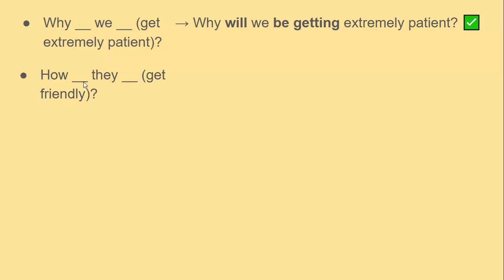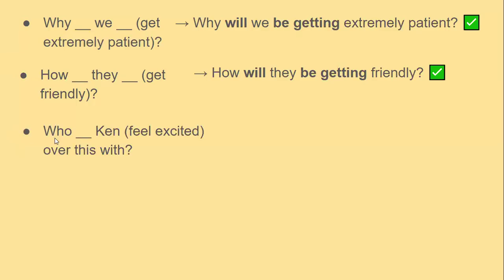6. How they get friendly. We need to put will here after the WH question, and after the subject, we put be, and our get needs to end with an ing. The correct sentence, therefore, becomes, how will they be getting friendly?